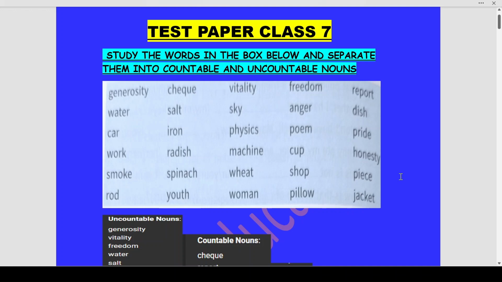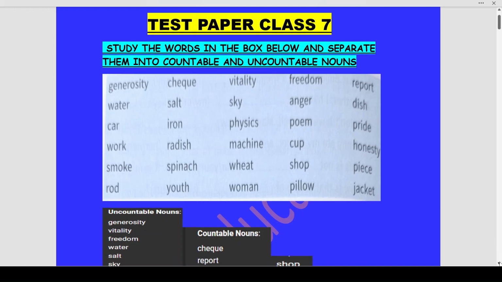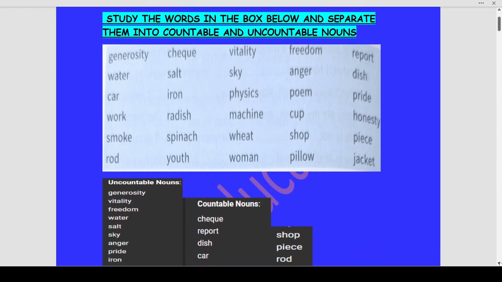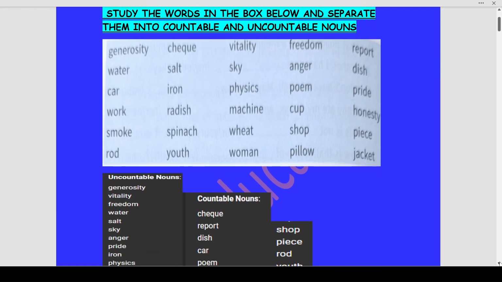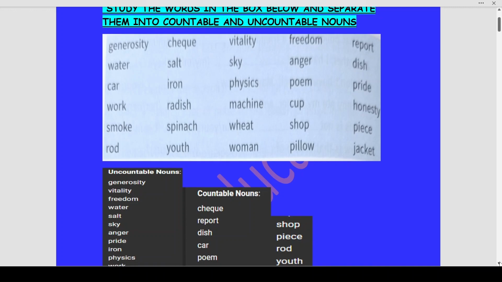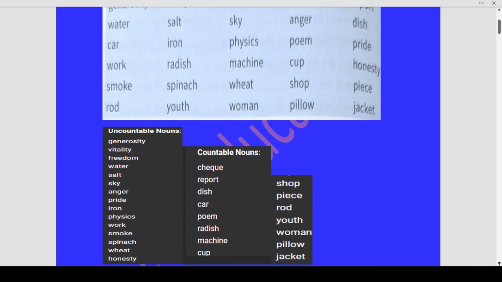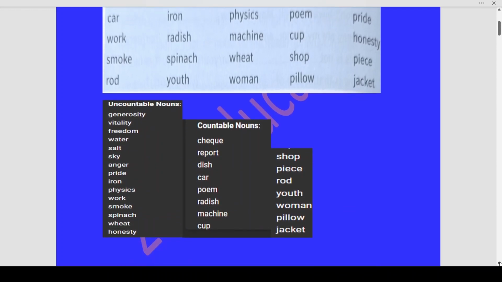Next is vitality. Vitality means being high on energy. Now this also cannot be counted. So this is an uncountable noun. Next is freedom. Freedom is also something which you cannot count. So this is also uncountable. Now the remaining things are done for you. Please check the answers after attempting to do it on your own.